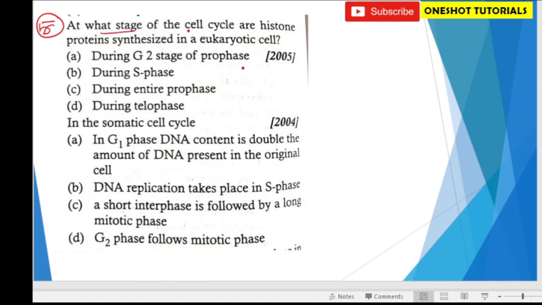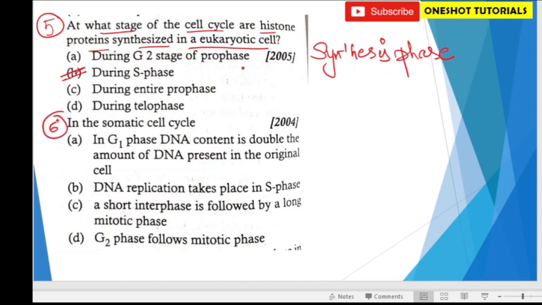At which stage of the cell cycle are histone proteins synthesized in the eukaryotic cell? So we know why it is called the S phase. S is synthesis phase in which the histone protein gets doubled. The correct answer is B.